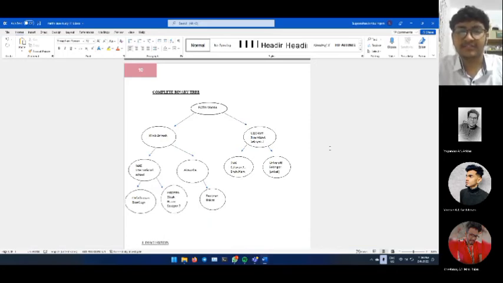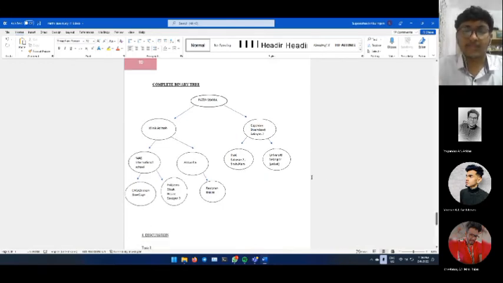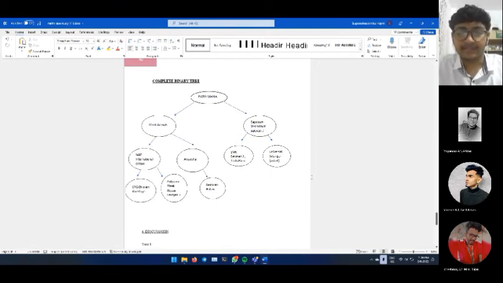As the first level is finished, now we go to the second level. We need to place the Mars International School and Al Rausha under the Clinic Azima, which are the fourth and fifth in the order. And then we need to complete the second level, so we need to place SMK Section 7, Shalam, and the University Selangor under the Capsicum Steamboat Section 7. Now that the second level is completed, we go to the third level. We need to place CRG Chicken Rice Guys and Polpero Stick House Section 7 under the Mars International School. And then we place the Restaurant Hakim under the Al Rausha. Now our complete binary tree is completed.